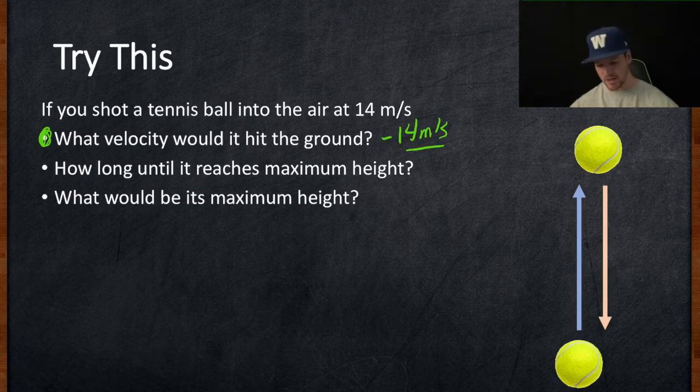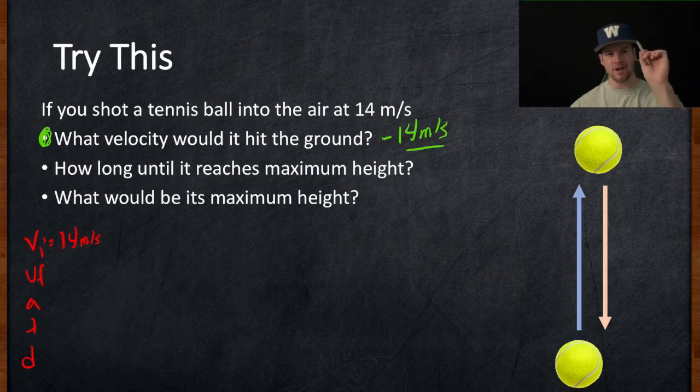Okay, this is a little bit trickier. I'm going to switch to red here. I'm going to list my variables, VI, VF, A, T, and D. And I know that the initial launch is 14 meters per second. Now I know that the VF is negative 14, but this is asking about its maximum height. Its maximum height is not when it hits the ground again, so not when its ending velocity is negative 14. What would its final velocity be when it's at its maximum height? It would be 0, right?